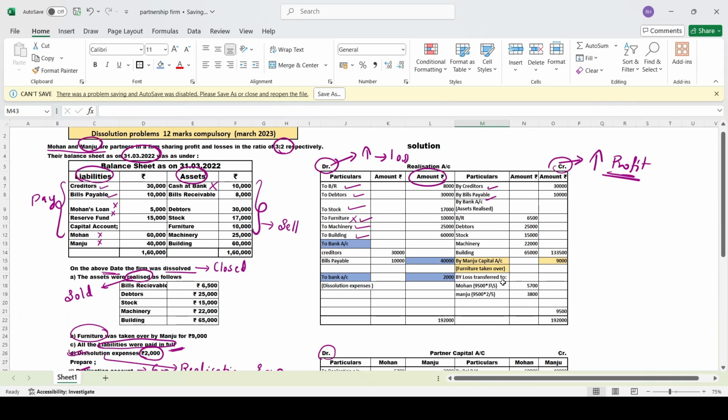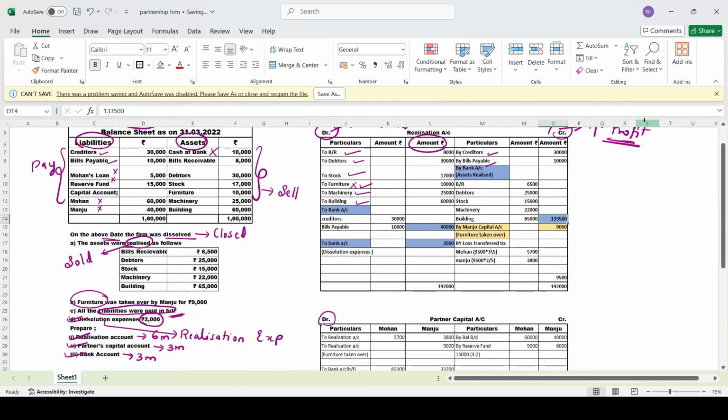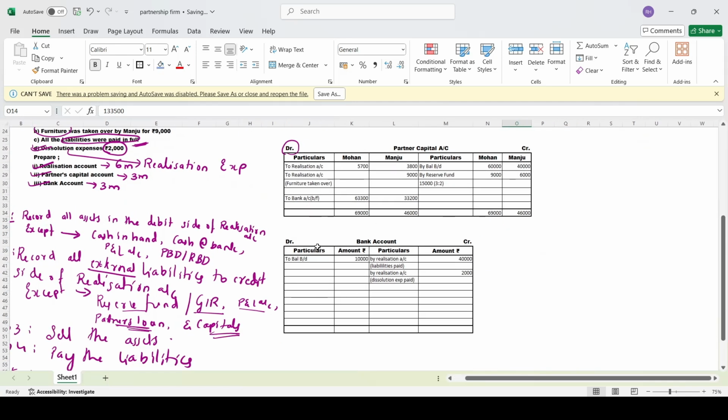Now come to the credit side. Here you check anywhere you have bank. Yes, you can see it over here. Here you have bank, and the total amount is 1,33,500. Okay, fine. Now, it is there in the credit side, so it will come to the debit side.